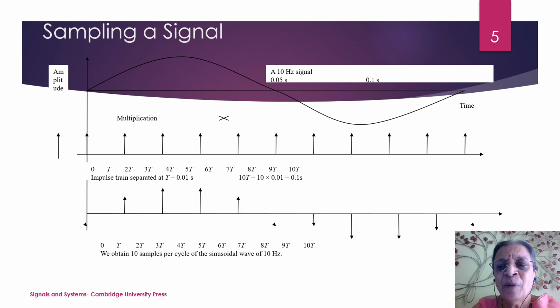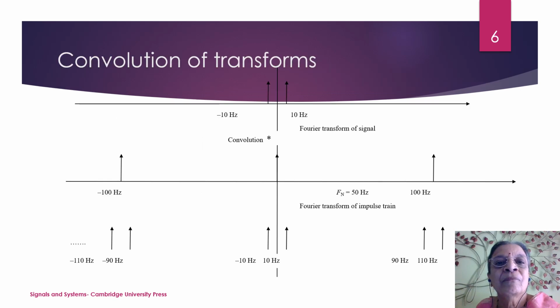then you can see the shape of the sine wave is visible from these samples. Is that right? So I can recover the signal perfectly. Now, whenever it is a multiplication, I will go to the earlier point. In the earlier slide, you have seen that we have done multiplication of the signal with the train of samples. Now, in time domain, when there is multiplication, in the transform domain, it becomes convolution.